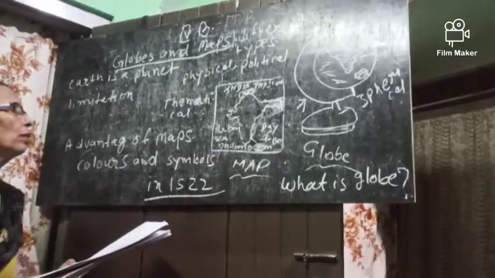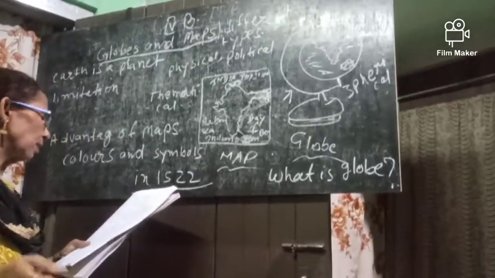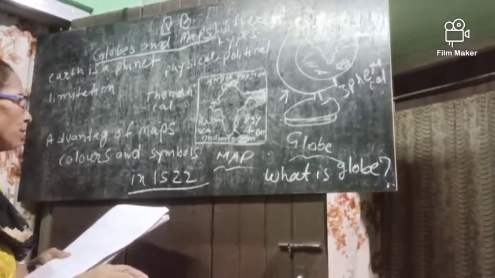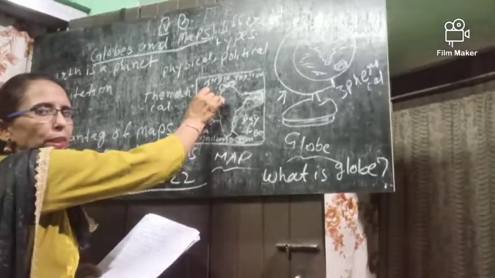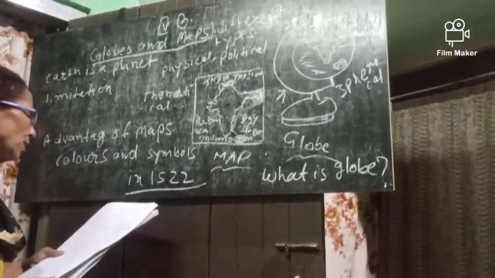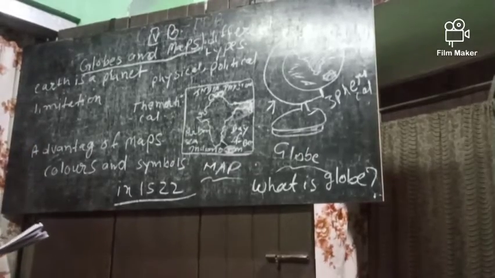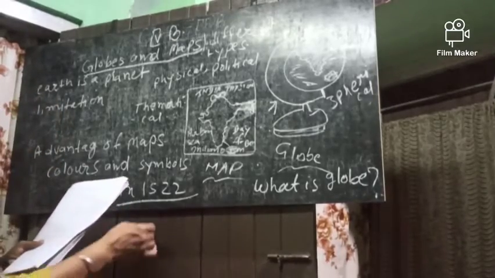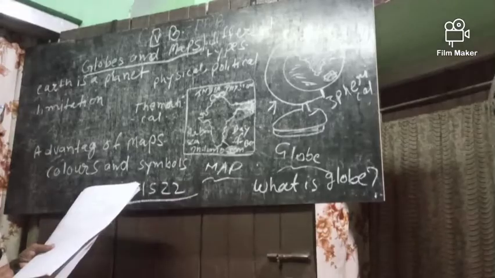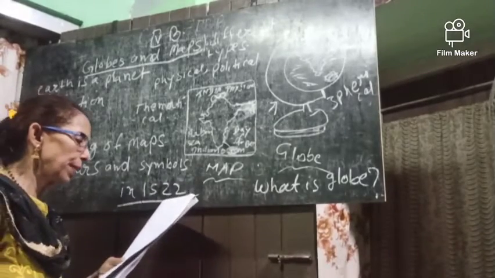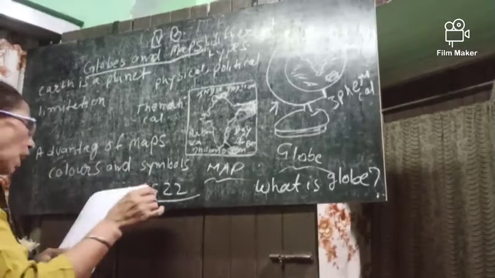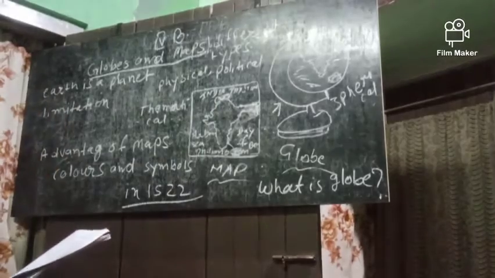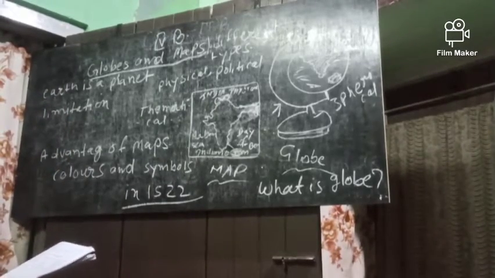A political map shows the political boundaries between countries, between states, between districts, etc. And the third one is the thematic map. Thematic maps reflect a particular theme about a geographical area, such as climates, types of soil, rainfall, roads, etc. These are the different types of maps.